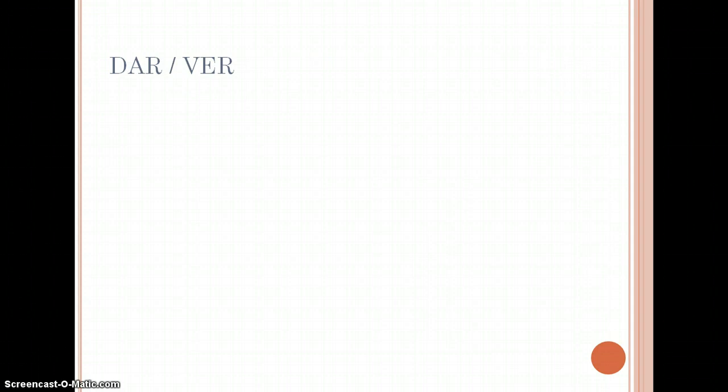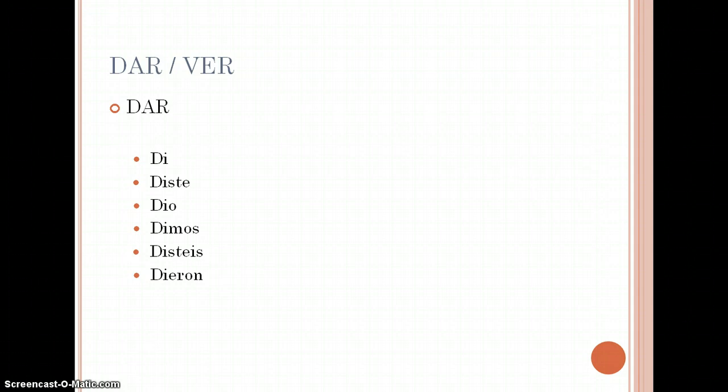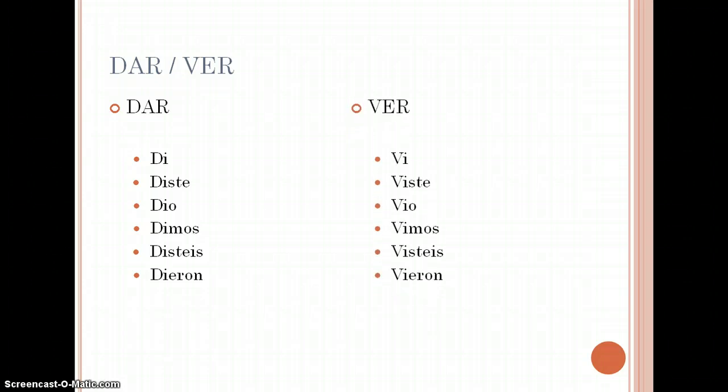Another two verbs that are similar, but obviously not the same. You have dar, which is to give, and ver, to see. So di, diste, dio, dimos, disteis, dieron. And vi, viste, vio, vimos, visteis, vieron. Notice in both of these there are no accents on any of them in the preterite.